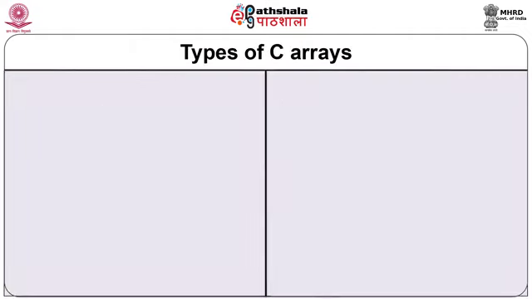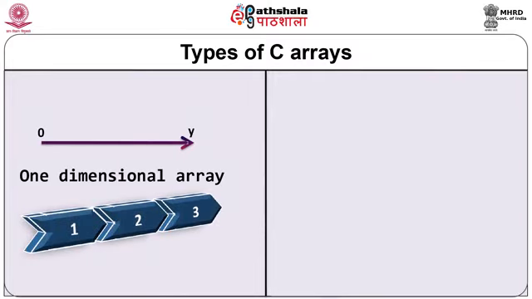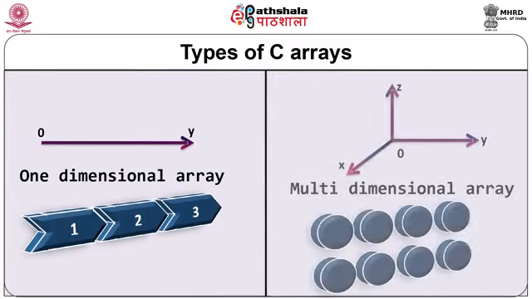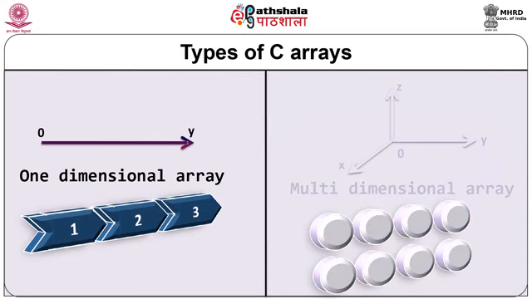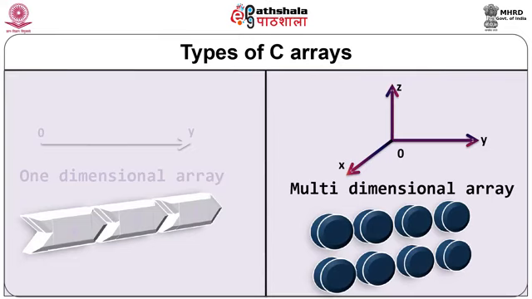There are 2 different types of arrays. Number 1, one-dimensional array. Number 2, multi-dimensional array. This is a one-dimensional array picture. In a one-dimensional array, the array elements are stored or entered in a row, whereas in a multi-dimensional array, the elements are entered or stored in terms of rows and columns.